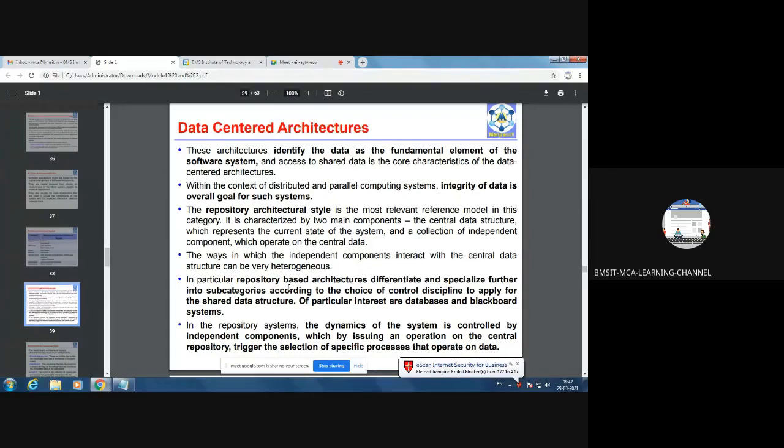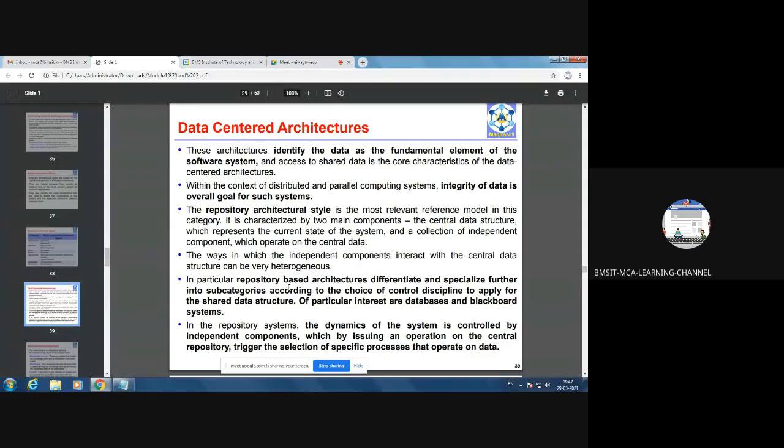In particular, repository-based architectures differentiate and specialize further into subcategories according to the choice of control discipline to apply for the shared data structure, of particular interest being databases and blackboard systems. In the coming slides, we'll see what database systems and blackboard systems are.